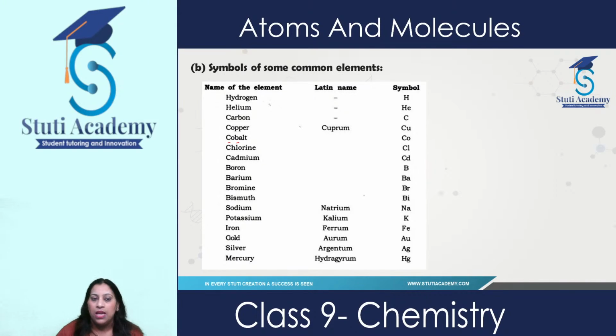As you can see, these all start with C. Carbon is represented by C, copper by its Latin name cuprum, cobalt Co, the first 2 letters, chlorine Cl, cadmium Cd. So as you can see, there are n number of elements which start with the same alphabet. So that's why we have chosen different rules or different ideas for providing symbols to them.